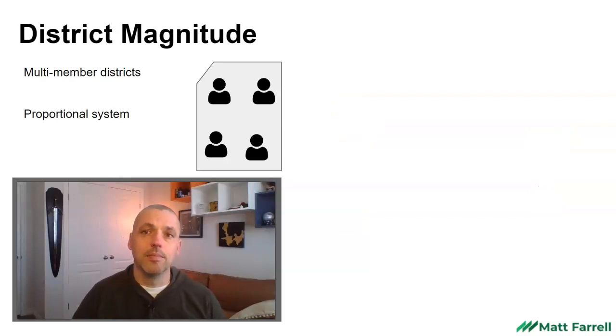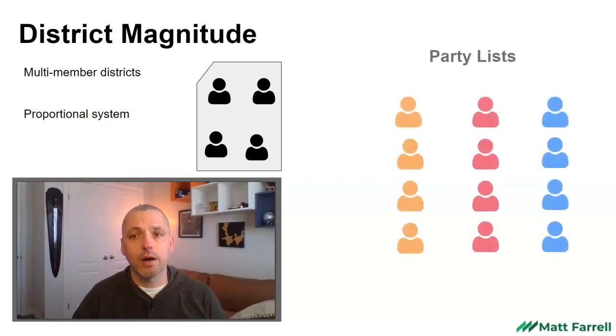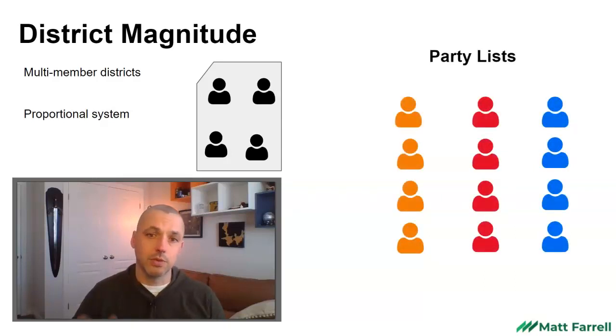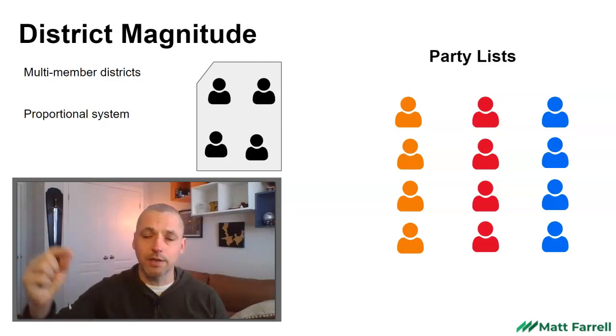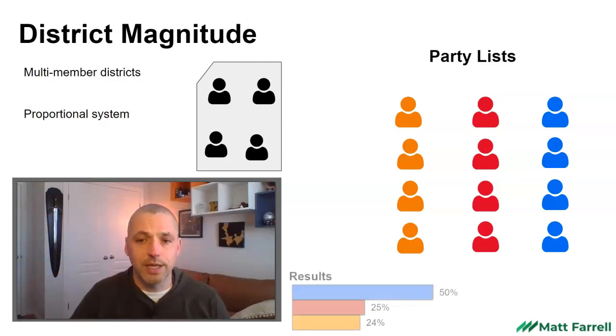The last type is multi-member districts, where you have an electoral district and multiple members will be representing that region in the elected legislature. And typically, these are common in proportional systems rather than majoritarian systems. In this case, when you have a number of seats being contested, the political parties will publish a party list. So in this case, we've got 4 seats in our multi-member district. Each of the parties will have a list of candidates that would potentially fill those seats if their party wins. So you think about how many seats you are awarded, and then you go down the list, and that number of members would represent. So here's how that might look.